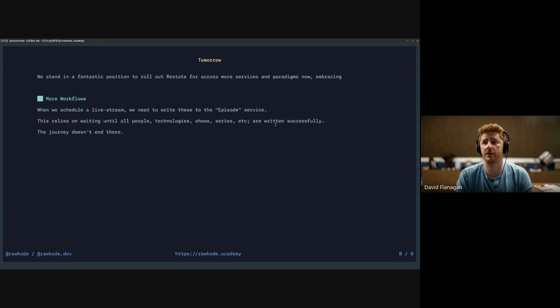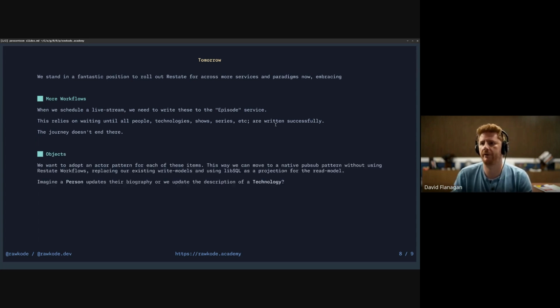If we update the description of a technology, say I have AI write what is Restate and it's much better than what I put together, I want it to go and find every Restate video and update that description on YouTube and on the platform too. And I think objects will be a key delivery pattern for that.